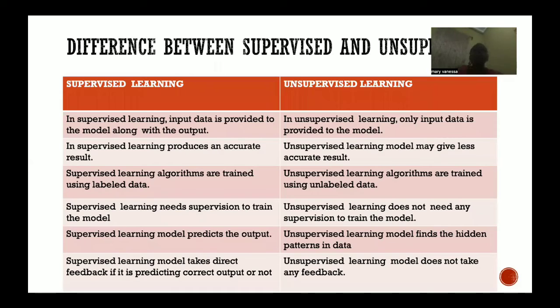Then we have the differences between supervised and unsupervised learning. Supervised learning is where we teach a model using datasets. The datasets are given by the raters. The raters can be an individual or an inspector who is doing something. So for supervised learning, we have raters and labels.